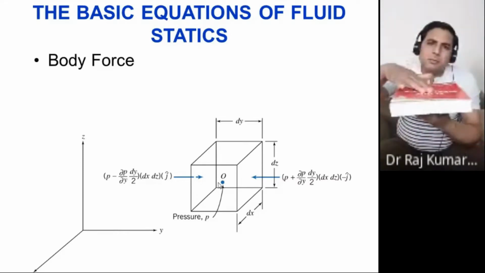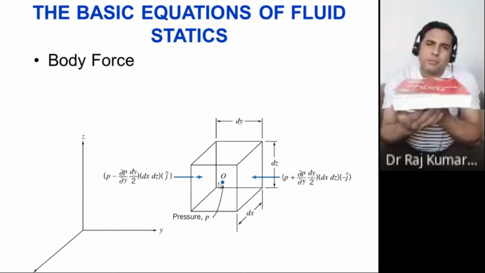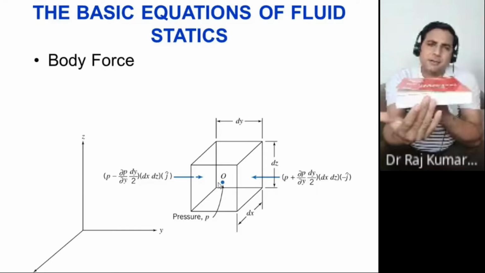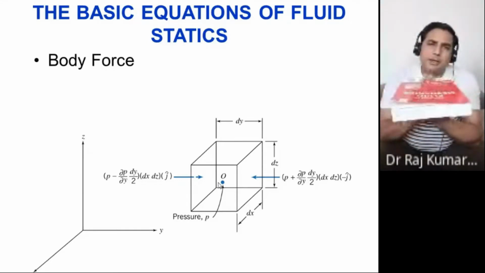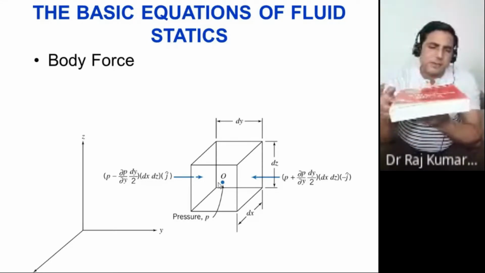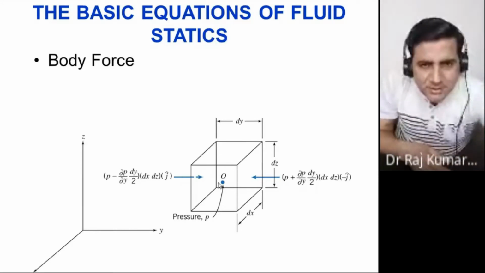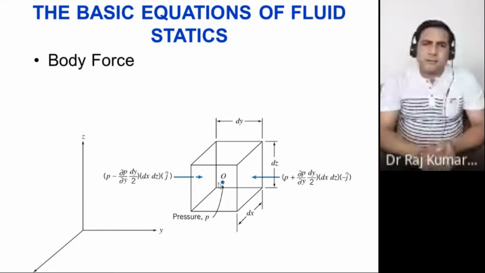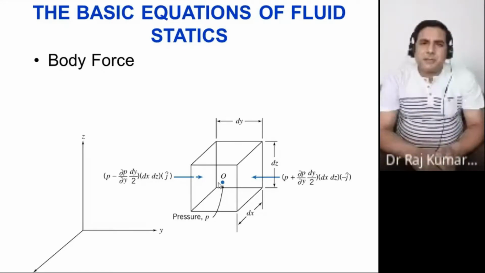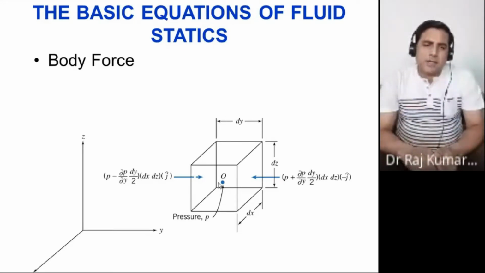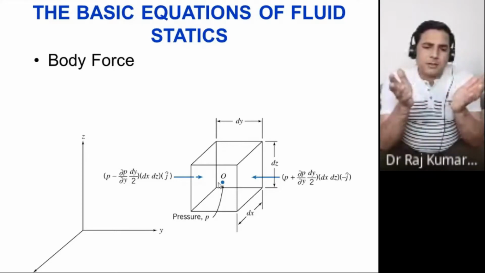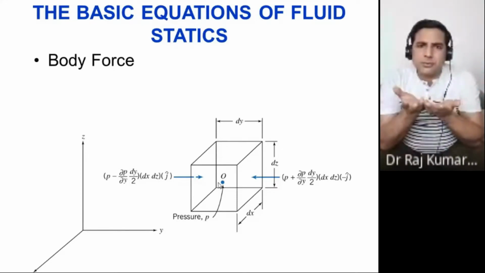One is the top one, the other is the bottom one. This is the front and back, and this is left and right. So it has six surfaces. All surfaces would have surface forces, right? The surfaces would have surface forces, and the entire thing would have its own weight also.